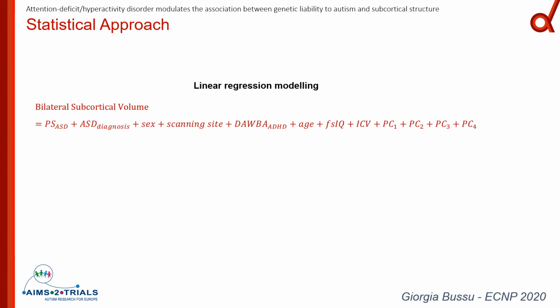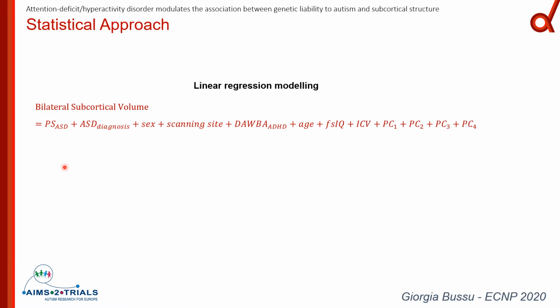The first objective of this study was to investigate the association between bilateral subcortical volumes as measured by automatic subcortical segmentation performed in FreeSurfer and polygenic scores for ASD, for autism spectrum disorder, which is a measure of polygenic liability for the disorder. And to do that, we used linear regression modeling.